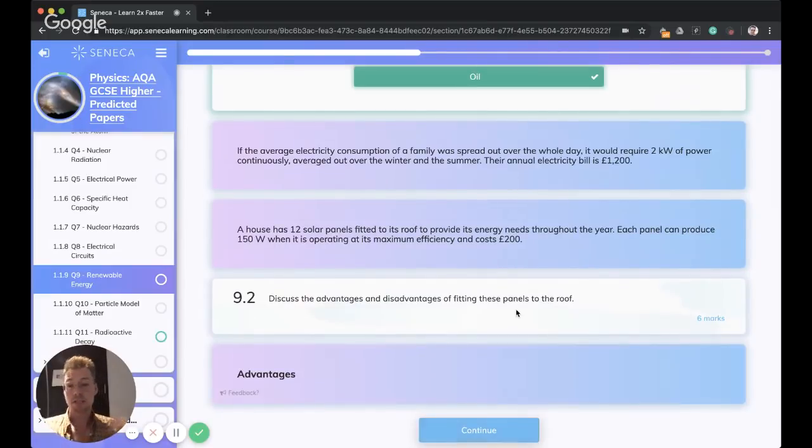So we'll start with advantages, and you could either have a little heading or you could have a topic sentence on there are several advantages to having solar panels. So then you know we're talking about the advantages first. Clue, if it's 6 marks and it's asking for advantages and disadvantages, it probably wants 3 of each. So don't give like 5 advantages and 1 disadvantage, try and keep it even. And also if they're giving you a bunch of figures and it's a 6-marker, they probably want some kind of calculation in there. So use the information you're given to help guide your answer.